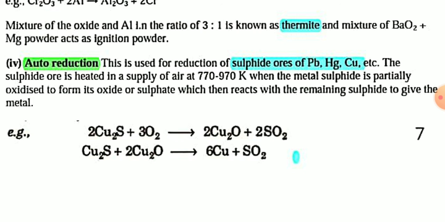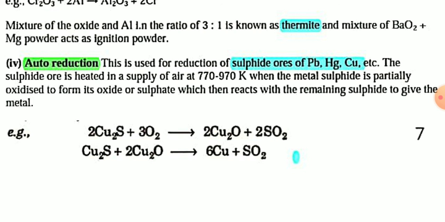The sulfide ores are heated in a limited supply of air at very high temperature, 970 Kelvin, when the metal sulfide is partially oxidized to form its oxide or sulfate.